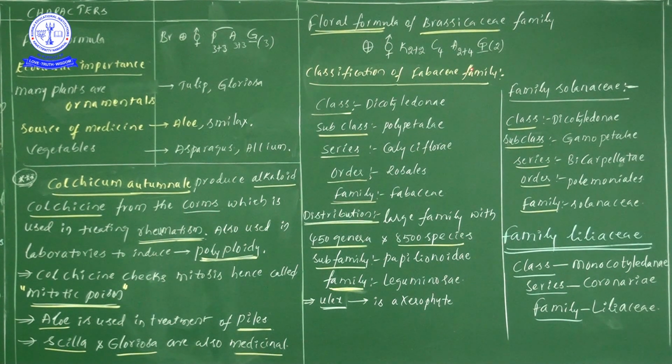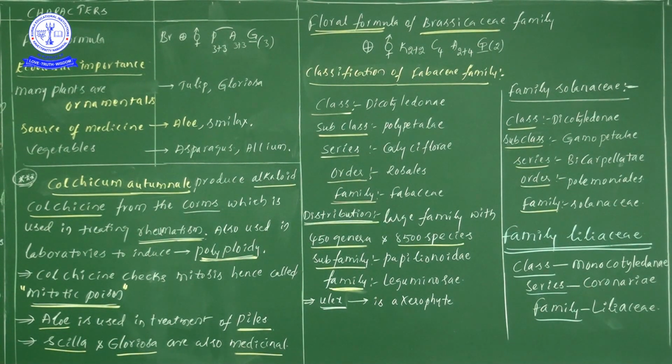One more time, let me explain this floral formula of Brassicaceae. Actinomorphic, bisexual, 4 sepals in a 2 plus 2 condition. Next, 4 petals. In the androecium, a total of 6 stamens, arranged in a 2 plus 4 condition. Next, the gynoecium is in superior position, with a bicarpellary condition. These carpels are also syncarpous. That is why I have kept the 2 in brackets, which indicates fused or combined.